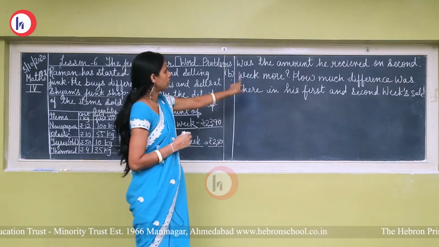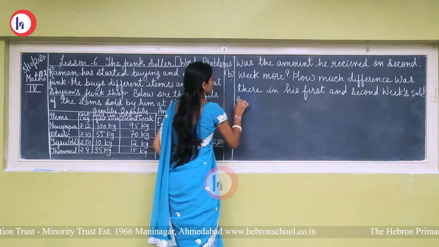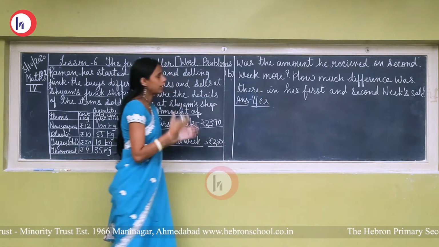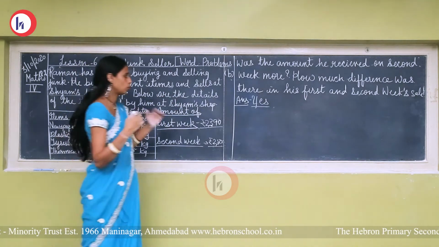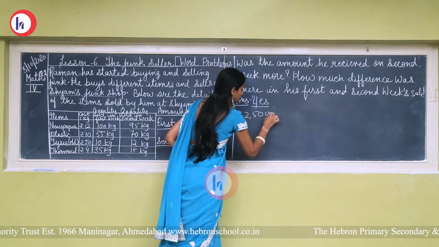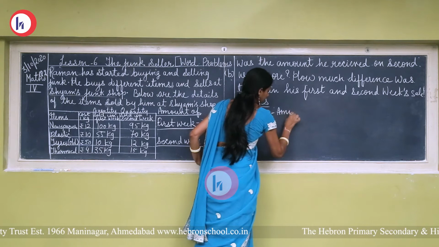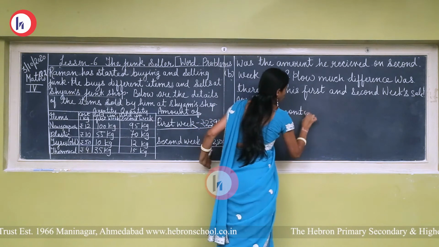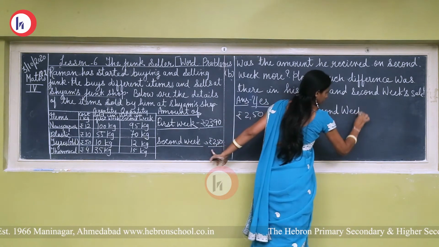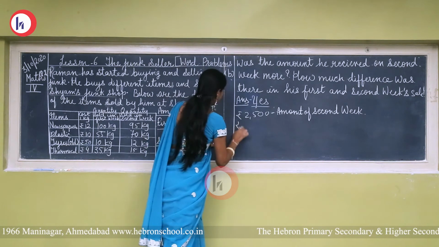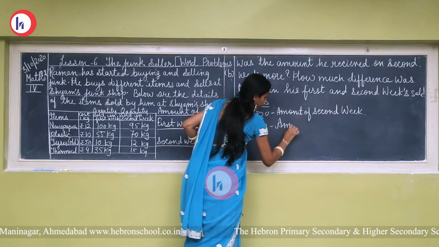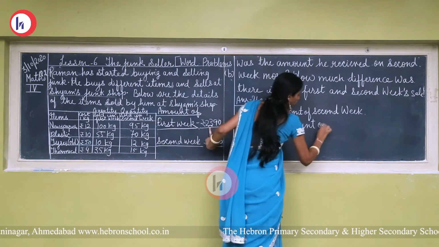So was the amount he received in the second week more? Yes. Answer is yes. And how much difference was there in the first and second week? So we have to do the subtraction here. Rupees 2,500, amount of second week, and rupees 2,390, amount of first week.